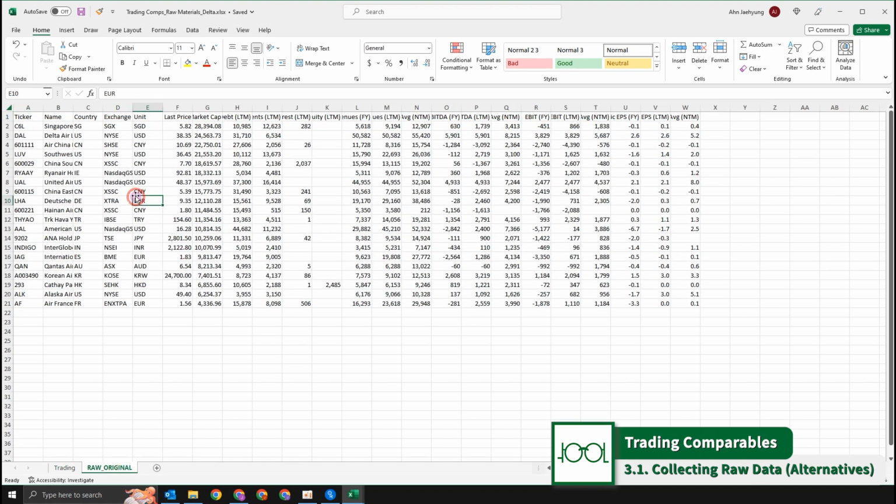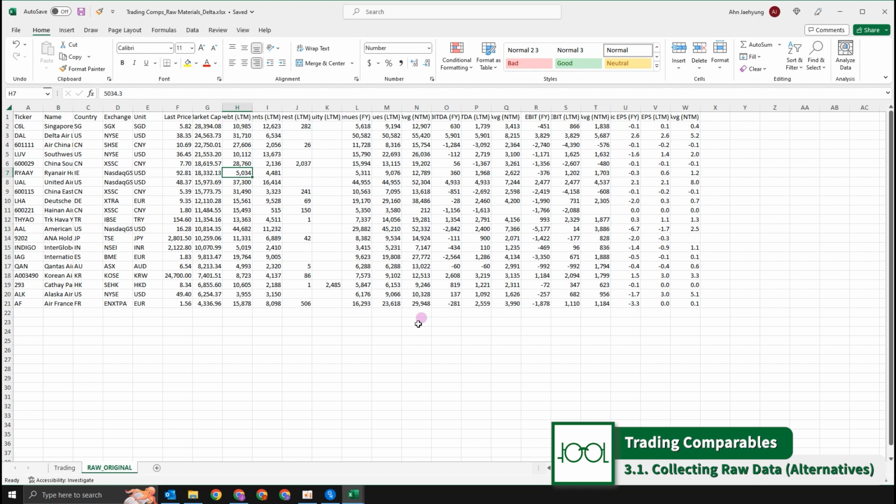As well as that, we have provided you with the raw data of the top 20 airline companies in the world according to market cap. These will be our peer groups for our trading comps valuation.